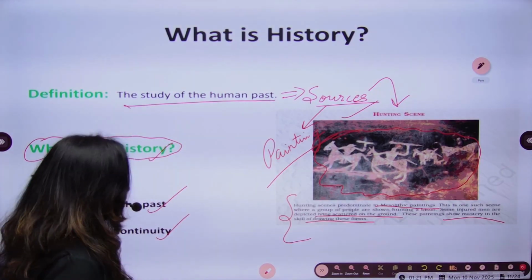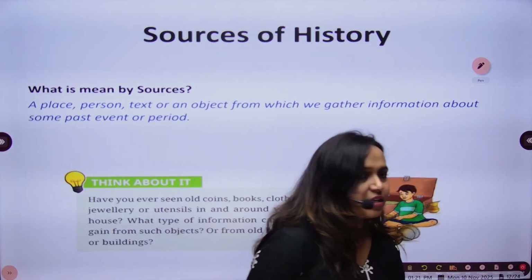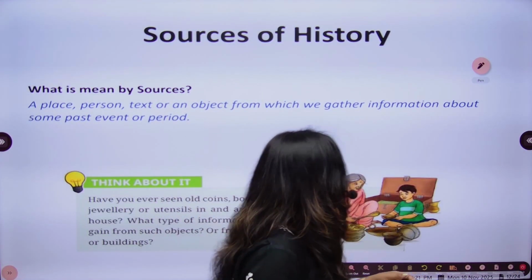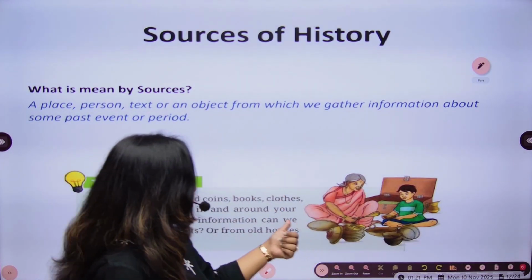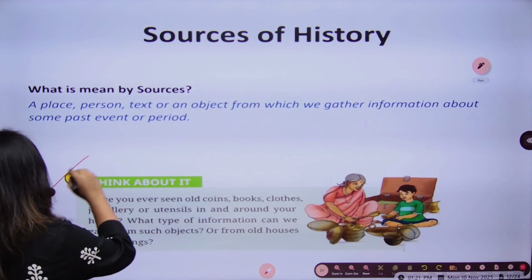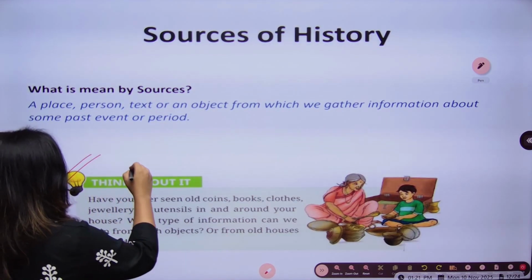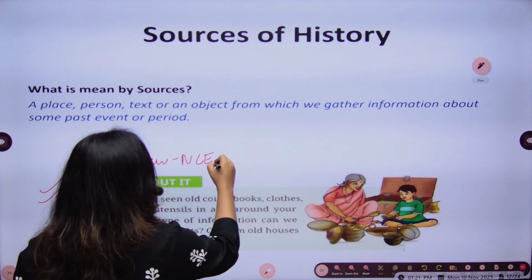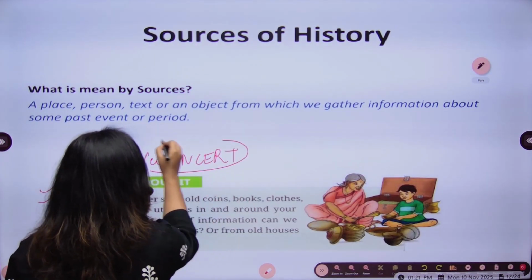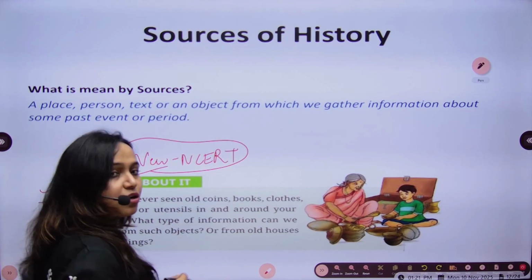Okay, so we have seen what is history and why we study history. So now we will move to sources of history. So can you see your image here? That is the speciality of the new NCERTs which we are dealing with, because these new NCERTs do not just provide you the information, but they provide you different questions.